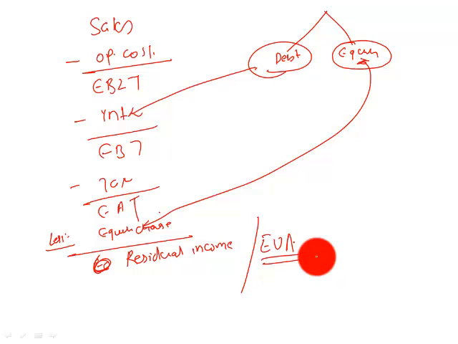In the Indian framework, reporting EVA is not mandatory, which means it is not compulsory for a company to report EVA in its financial reports. A lot of research has been done, and researchers have found that about 37 to 40 companies in India actually report EVA out of the universe of listed companies that we have.